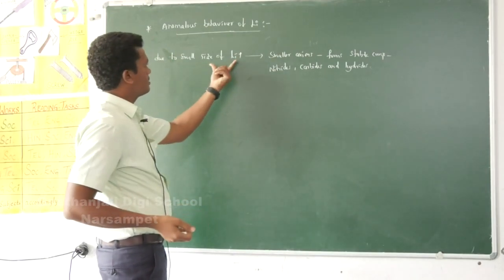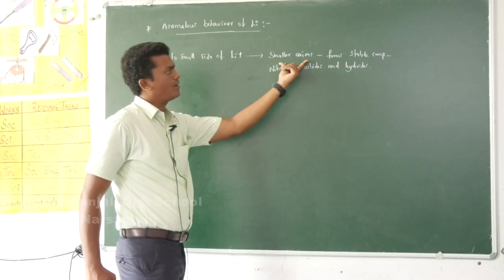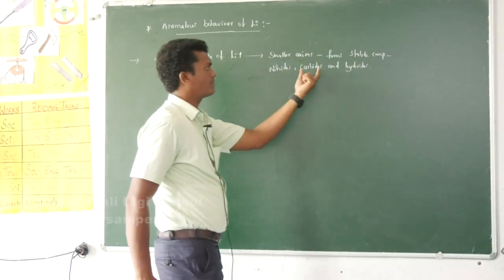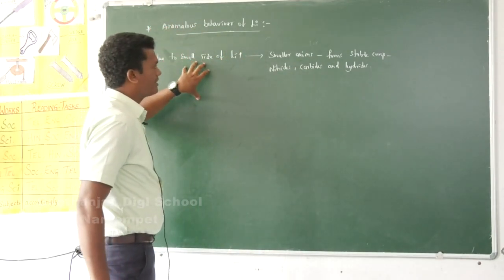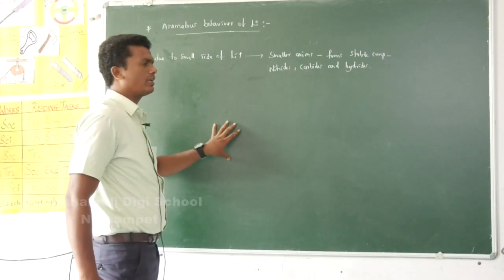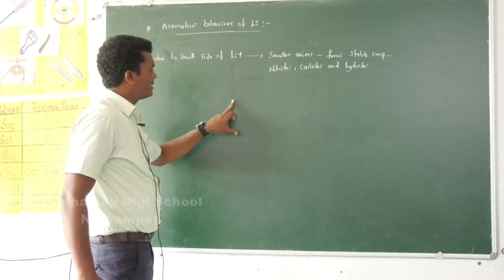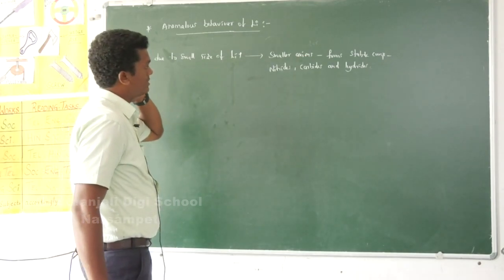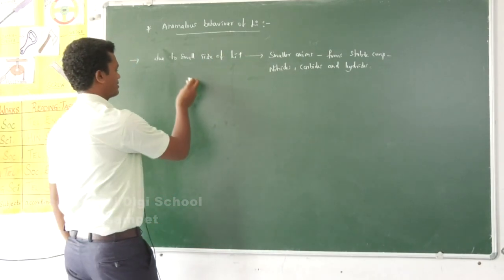This is a special property of lithium which is not followed by other alkali metals, because on moving from top to bottom, the ionic size of the alkali metals increases. Due to the small size of lithium plus, it shows this type of property.